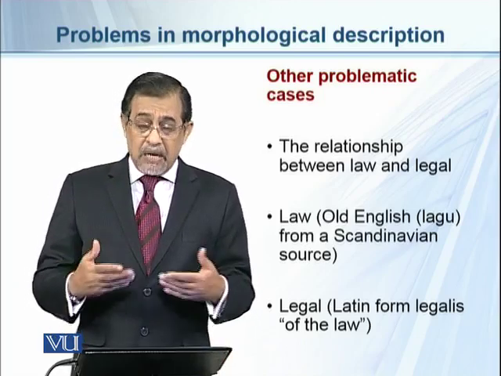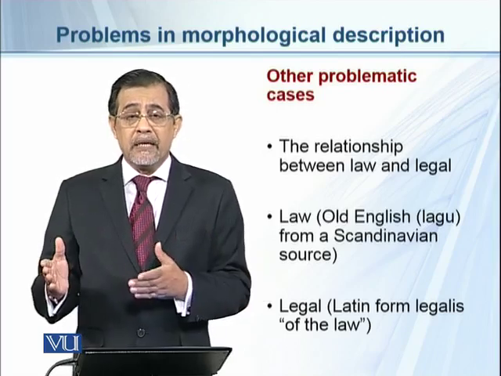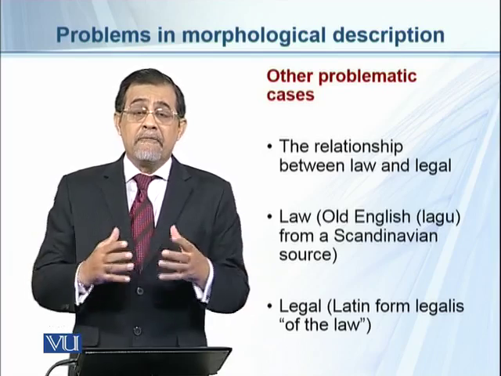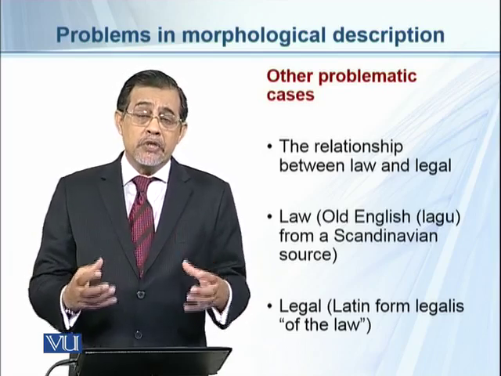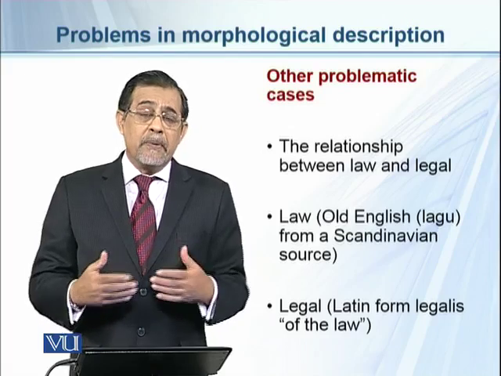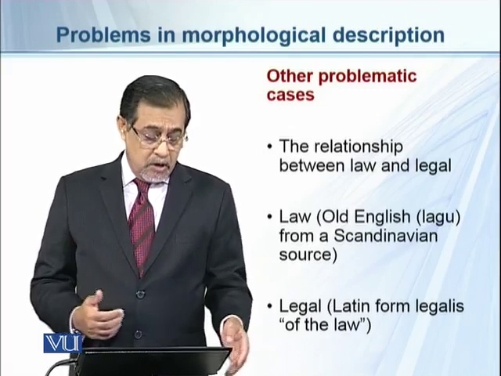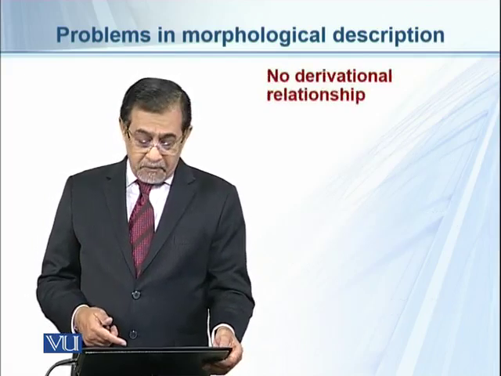So these two words, which are referred to as a noun and its adjective, come from two different sources, two different languages. So this is a problematic case for the morphological analysis of these morphemes.